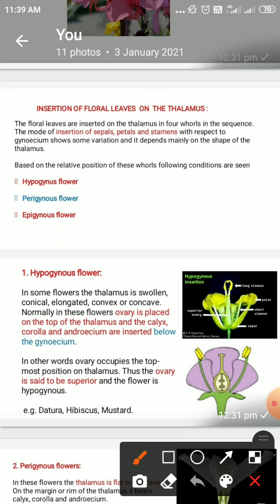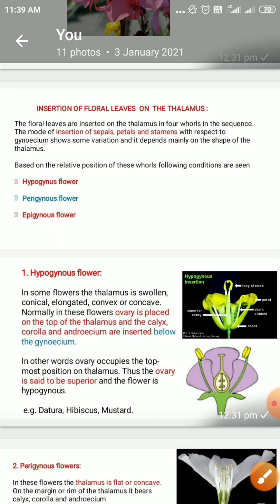Hypo means below the gynoecium, hypogynous. Peri means around. Epi means above. So this is the meaning of hypo-gynous, peri-gynous, and epi-gynous. Now let us start with the hypogynous flower.